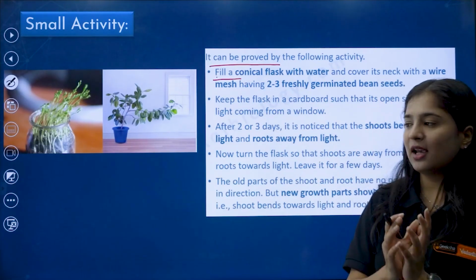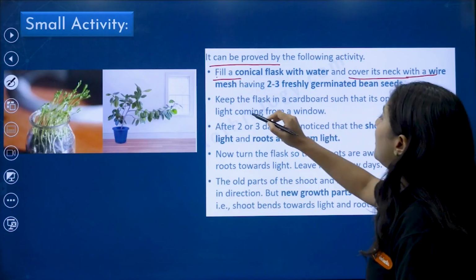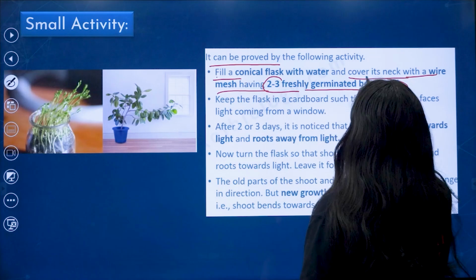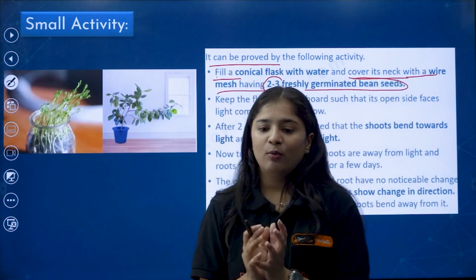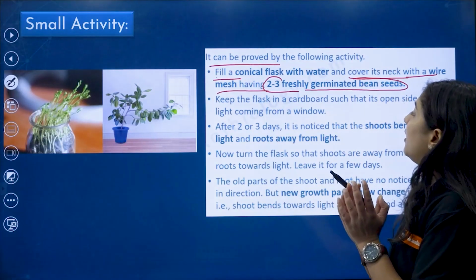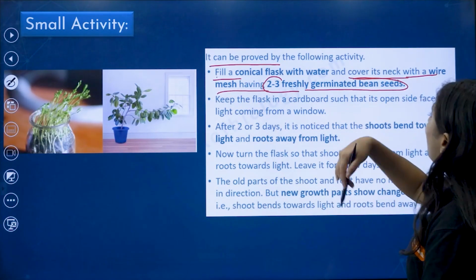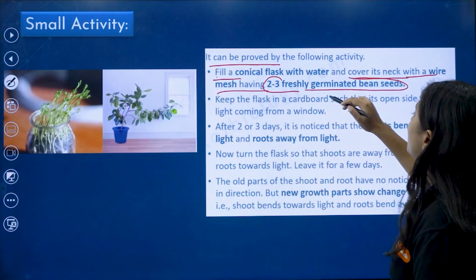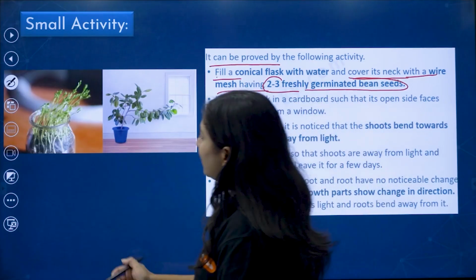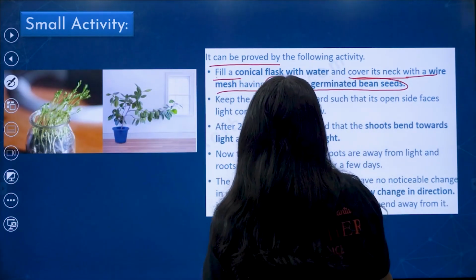You take a conical flask and fill it with water, and cover its neck with a wire mesh having 2 to 3 freshly germinated bean seeds. Just like this, my dear kids. Keep the flask in a cardboard box.